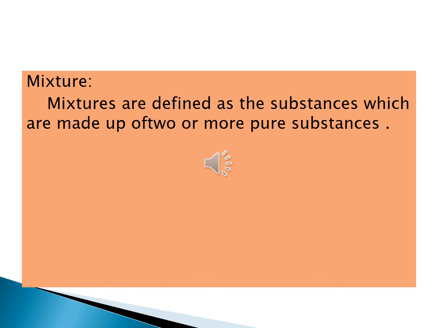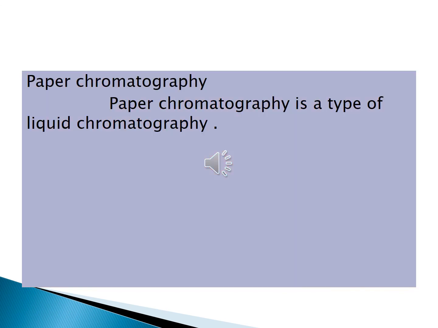You read with me. Mixtures are defined as the substances which are made up of two or more pure substances. Then we will see the next question.